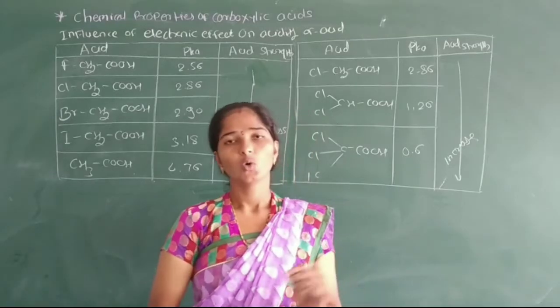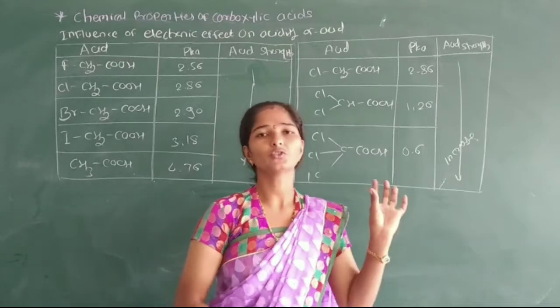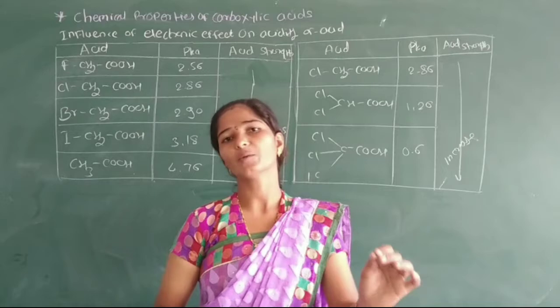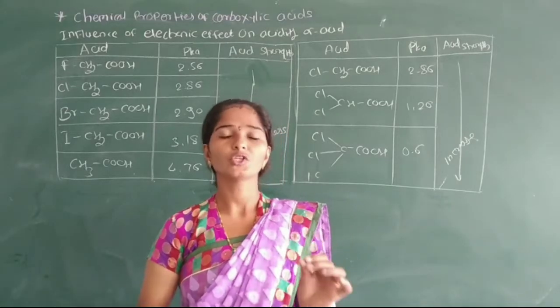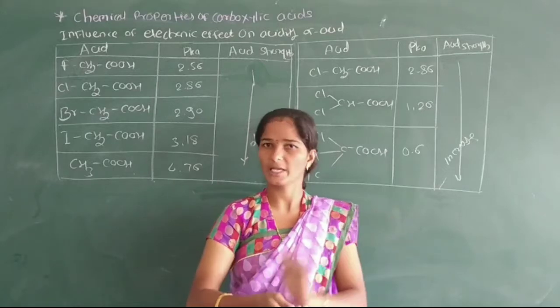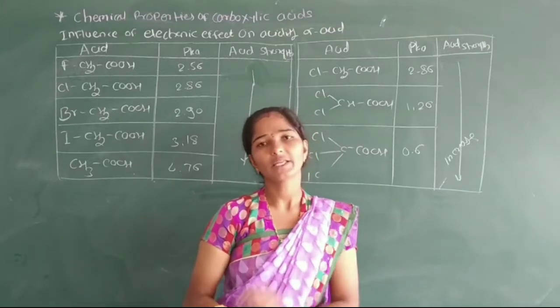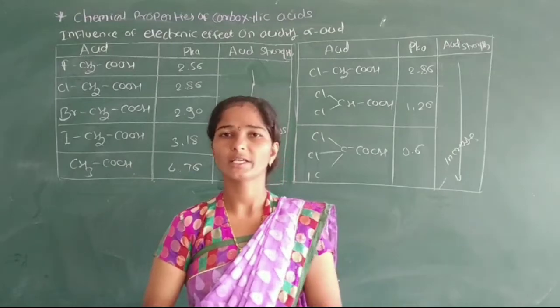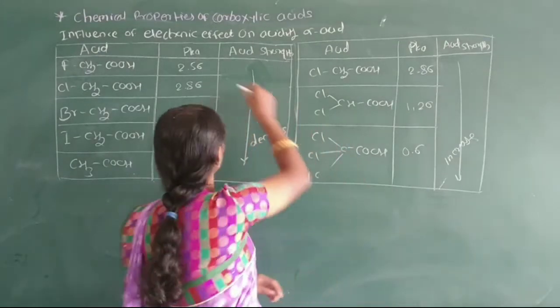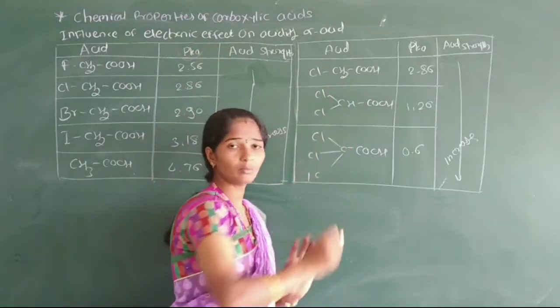Then we will study the influence of electronic effects on the acidity of carboxylic acid, that means which factors are responsible for the acidity of carboxylic acid. All carboxylic acids do not have the same pKa value. This is the pKa value of these compounds.